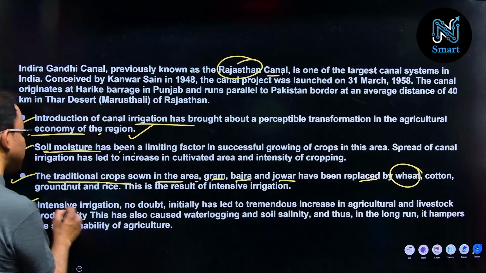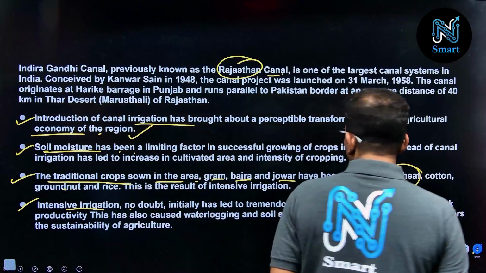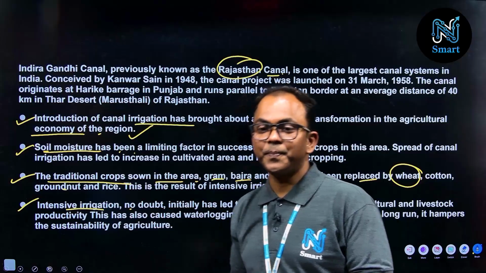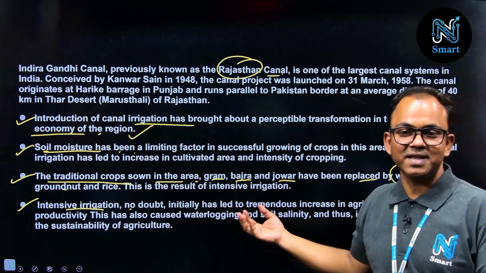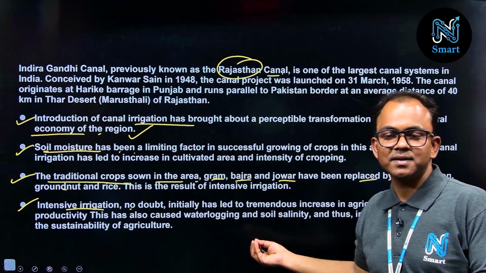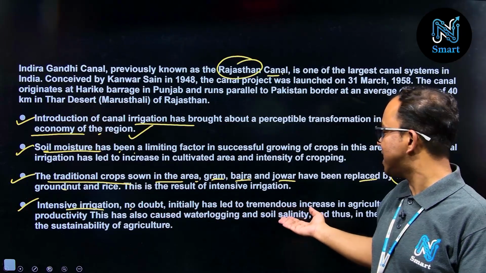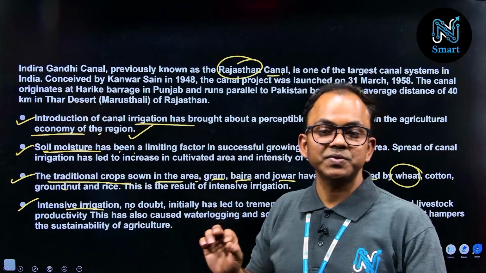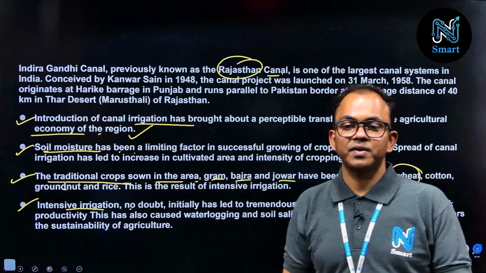Now, the next is intensive irrigation, which no doubt helps the region, but new problems also emerged here, and you have to highlight that with one or two lines, correct? Problems like salinity and waterlogging, you add these, and this will be the perfect answer, right?